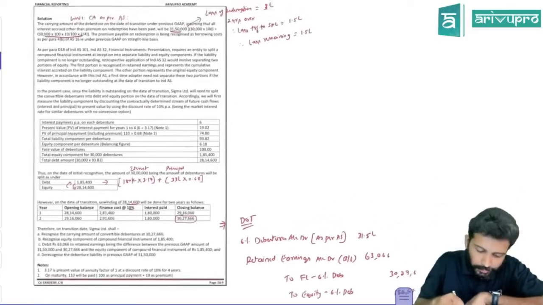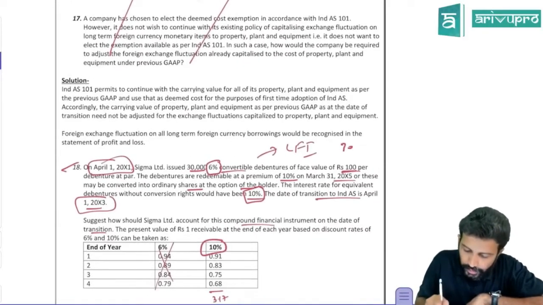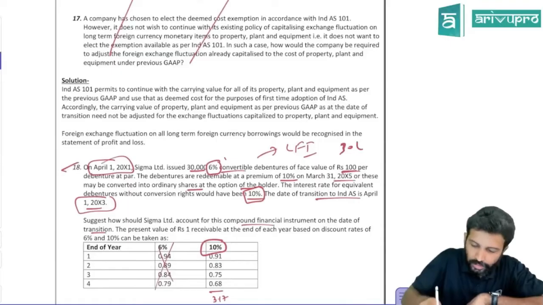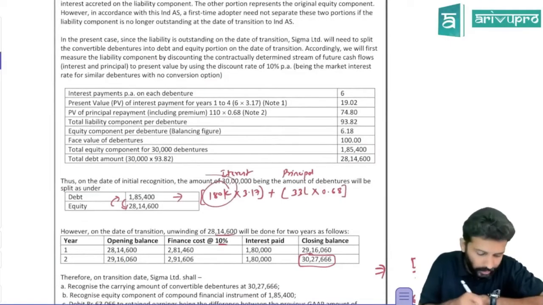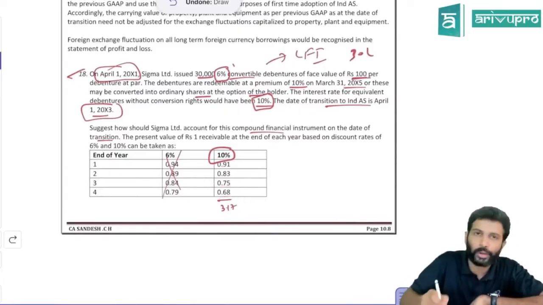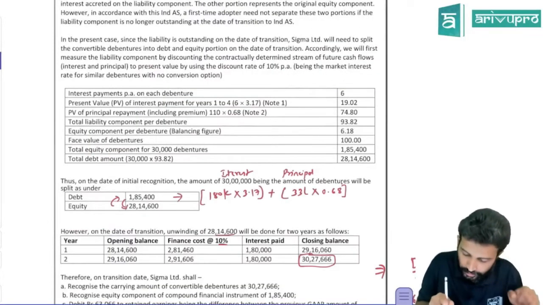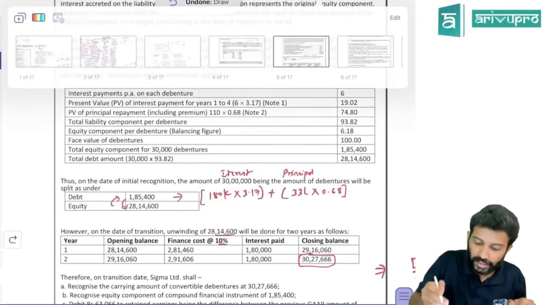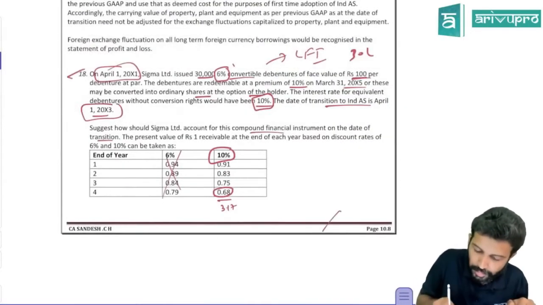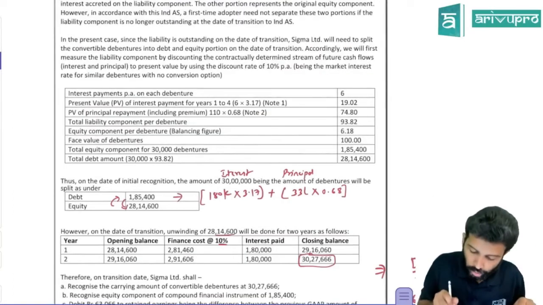So first find out that. So the interest amount is how much, sir? 30,000 into 100, so 30 lakh is the debenture value into 6% is 1,80,000, right? 1,80,000 is the interest. So I've taken the PVIF factor. The total of all the discount factors is 3.17. And fourth year PVIF, which is 0.68, for principal. For principal, don't take 30 lakh. You have to redeem this principal at 10% premium, they told. So you will not repay 30 lakh. You'll pay 10% more. So you'll pay 33 lakh.